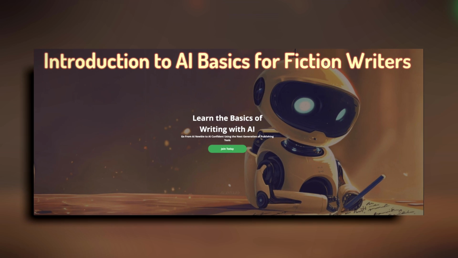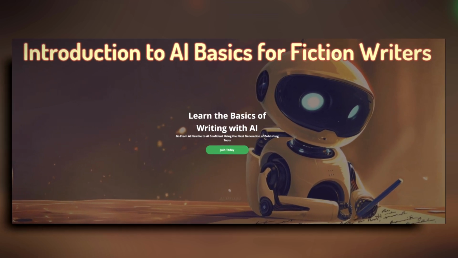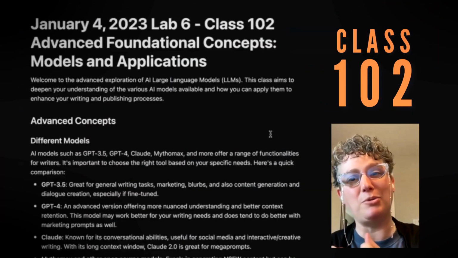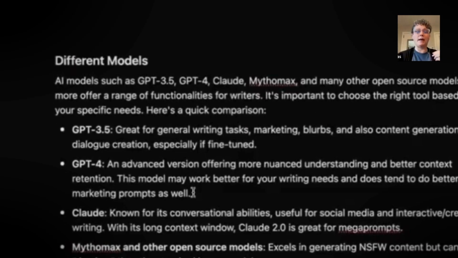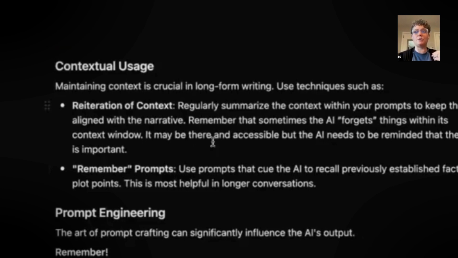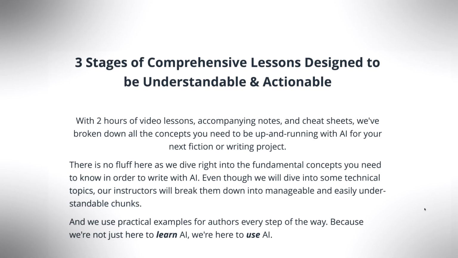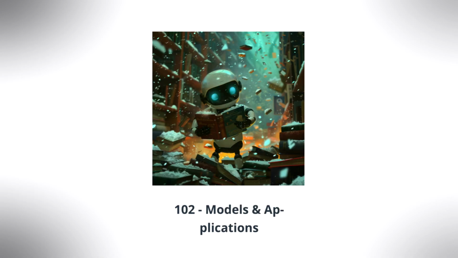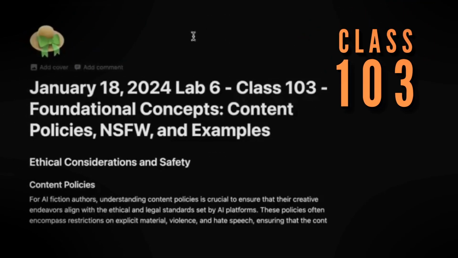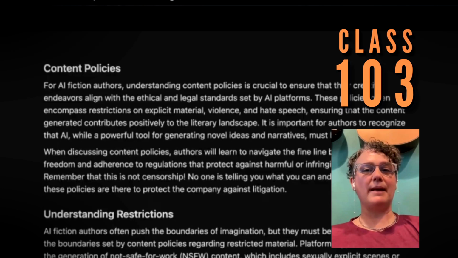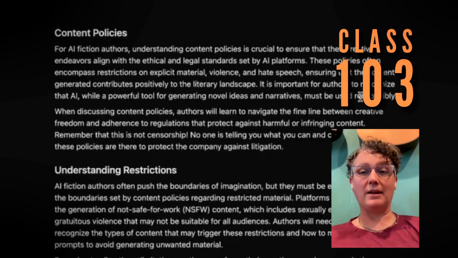For a limited time, we are offering our free beginners lessons. Class 102, we're going to be going over different models. We are also going to be talking about contextual usage, tailored to help fiction writers evolve from initial curiosity to creative mastery. Class 103, which is terms of use, what some LLMs will allow and what they won't allow.